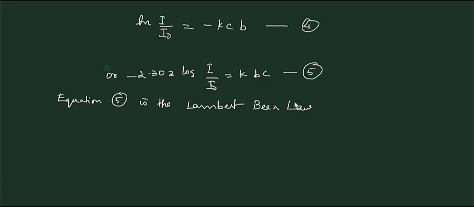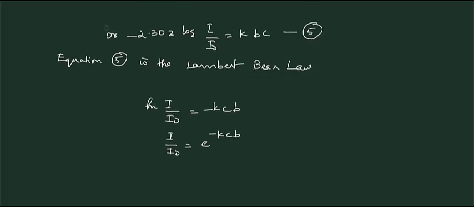Equation 4 can be written as ln I by I0 is equal to minus Kcb. So I by I0 is equal to e raised to minus Kcb, or I is equal to I0 into e raised to minus Kcb.